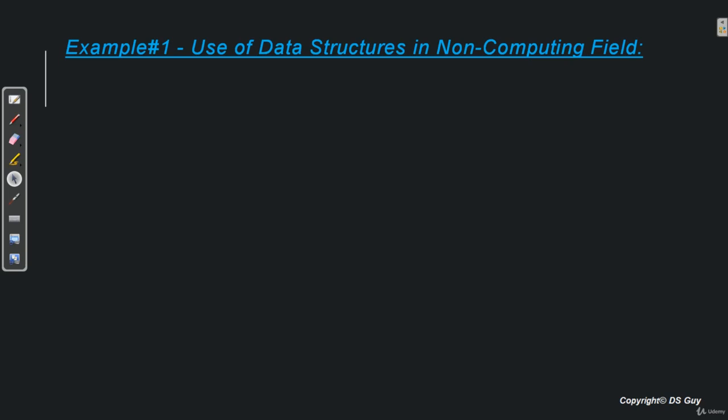Hey guys, welcome back. So in the last video we saw why companies are interested in data structures and algorithms and what are the types of companies that we have. Hope you have understood the idea. Now in this video let's see a few examples from the real world where we unknowingly use data structures.